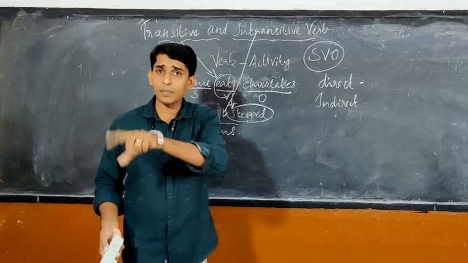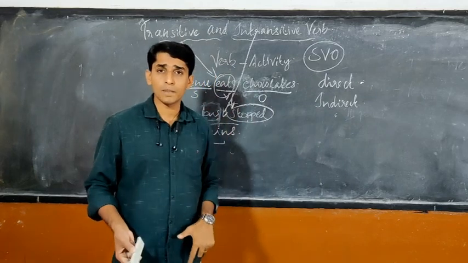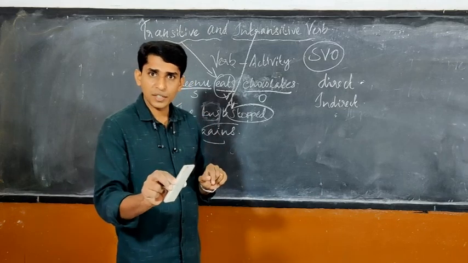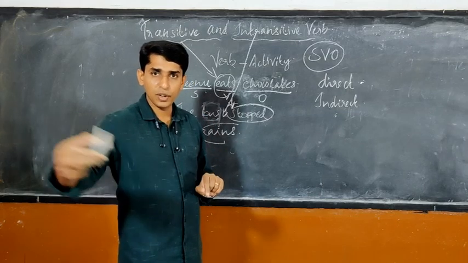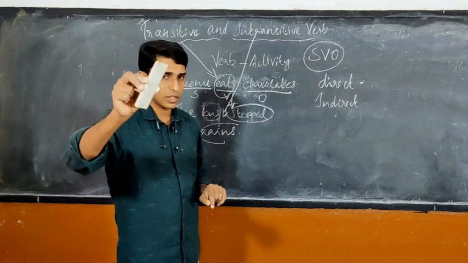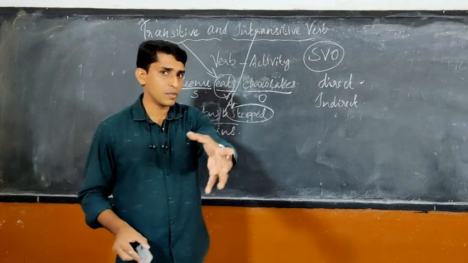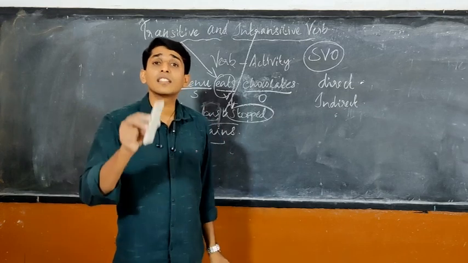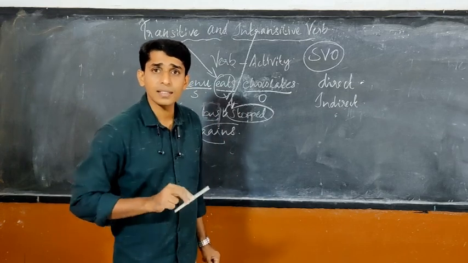Okay, there are some practice questions. You can go through that. Just find the activity and underline it; the object will be following that. As we saw in the predicate, after the subject there will be the verb. After the verb, if there is an object, then dear children, what kind of sentence is that?